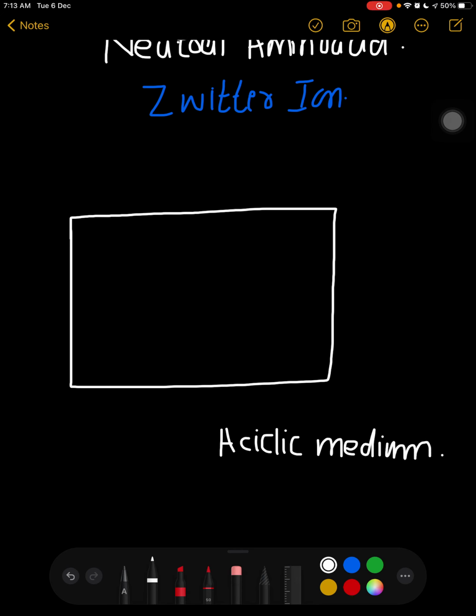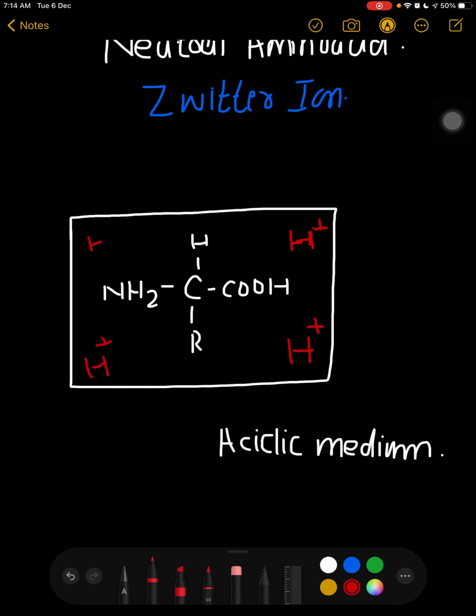Let's place an amino acid over here: carbon, COOH, H, NH2, and R. As I said, it is an acidic medium, which means H plus ions will be there.